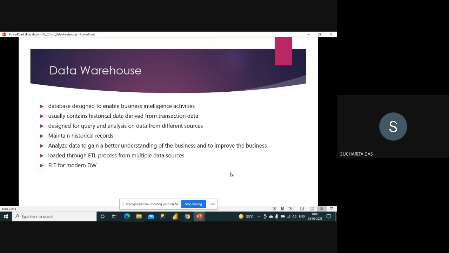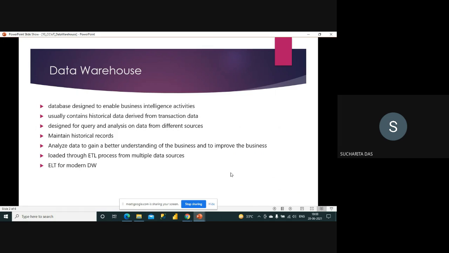It is a database designed to enable business intelligence activities. Now again, what is business intelligence? Business intelligence is when you want to gain some information from the data. Of course, you know that we are doing it in various ways. Business intelligence has been around for a long time, more than 20 years or so, where I use the data to retrieve some information, create some analytical solution, or generate some reports. Everything together is known as business intelligence.